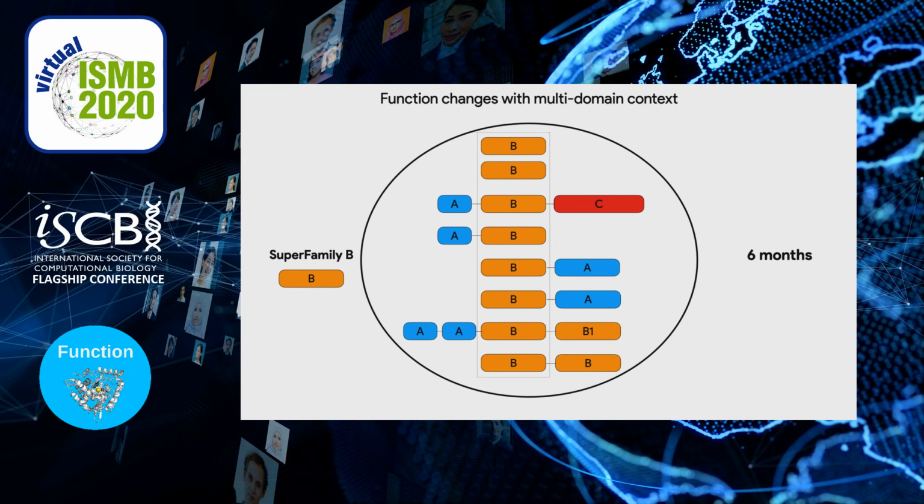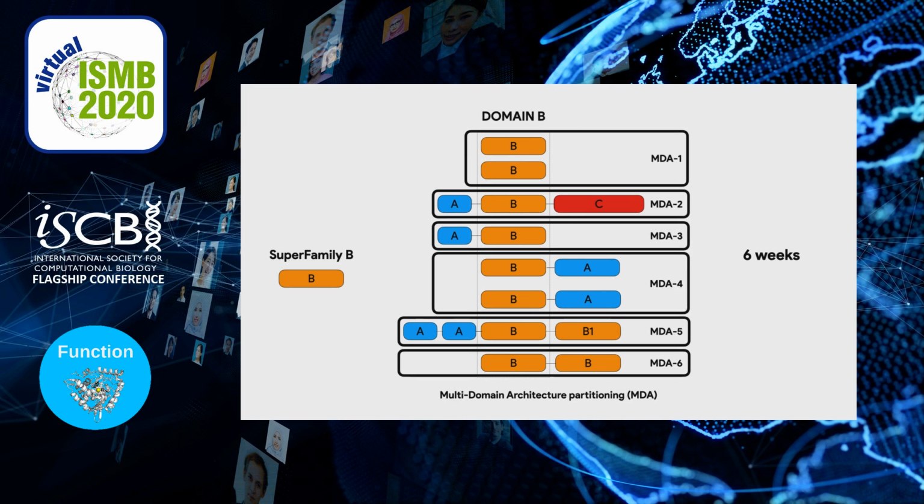So a way to approach this issue is to try to split the initial starting clusters according to some criteria. And one of the best ways to approach this is by looking at the presence of multi-domain architecture partitions, or domain context. A domain context in a protein usually changes with function.